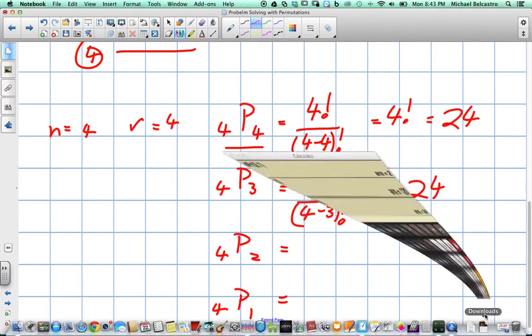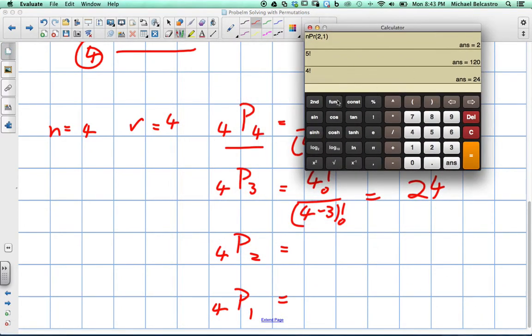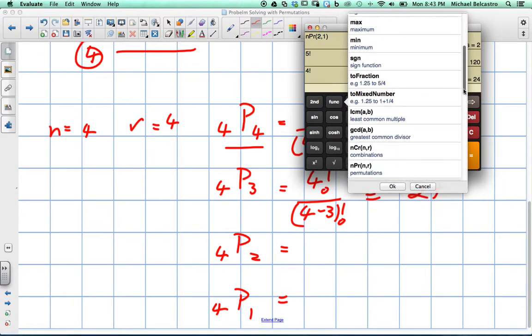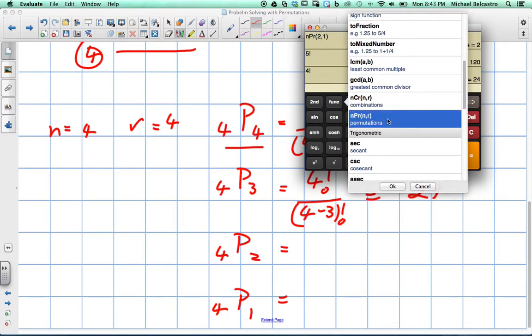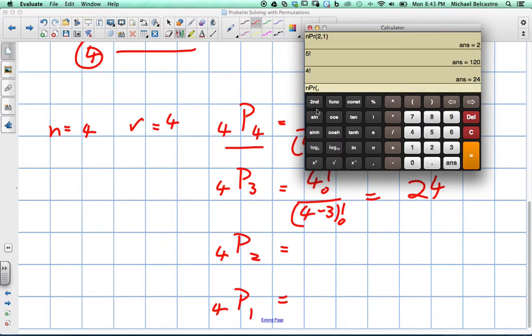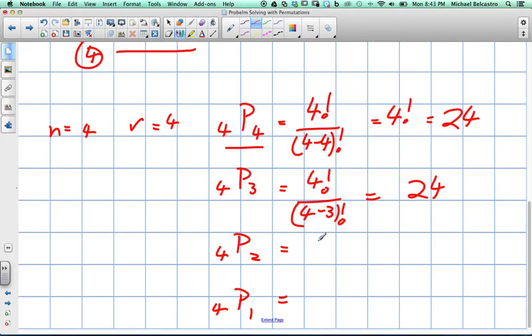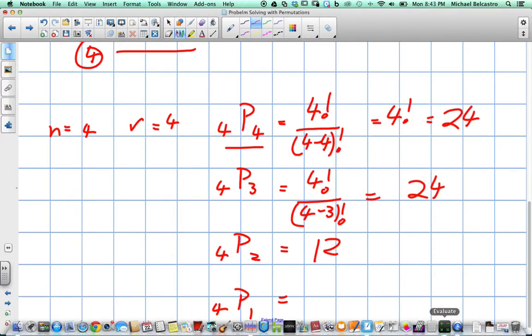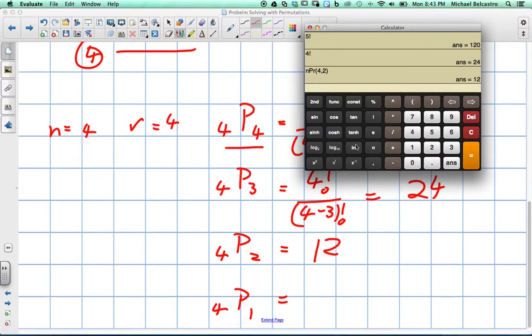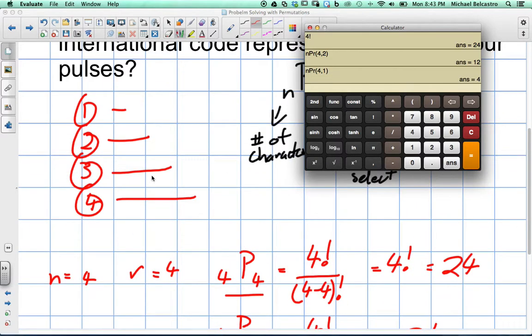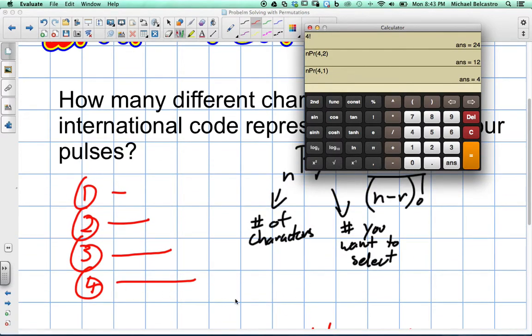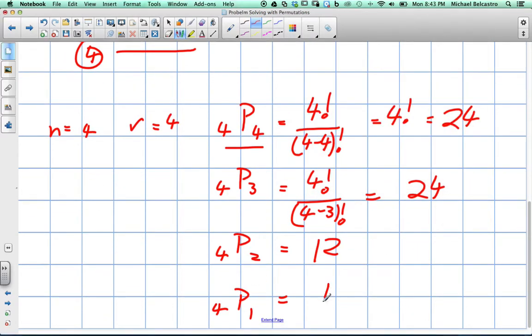So let's take our calculator out here. I actually have that option here. I can do a permutation, and I just have to put the numbers in. So let's do 4P2, and there are 12 options that way. And finally 4P1, so I'll click this and replace that number with 1, which is equal to 4. And that makes sense, right? If you only have one number to choose, you either have the number 1, the number 2, the number 3, or the number 4. So the number is 4.